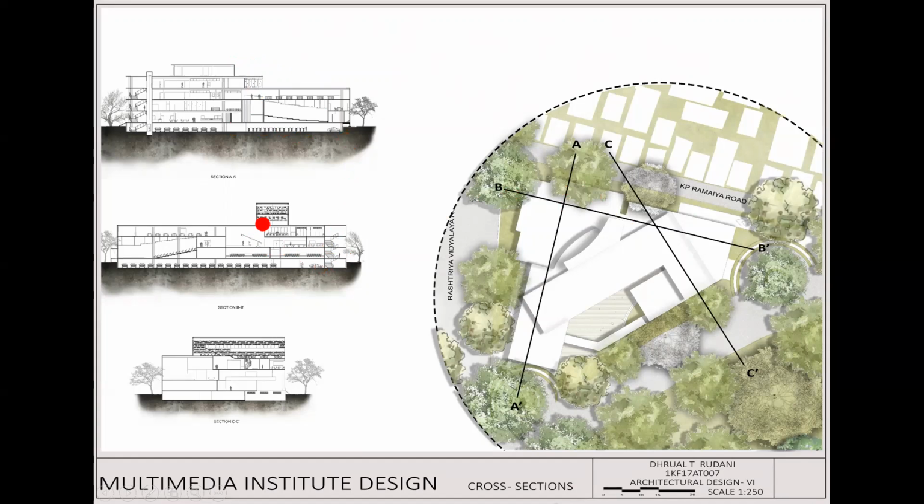Here we can see the service cores at the two entry points, and also the library. From the second floor, spiral stairs take you to the lower floor of the library. From there, stairs reach the upper floor of the library, and the exit point is also there. We can also see the double height auditorium and the double height shooting space. That is a major thing in multimedia which is required.